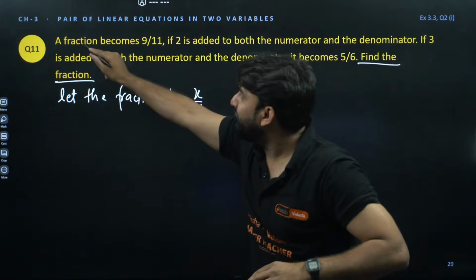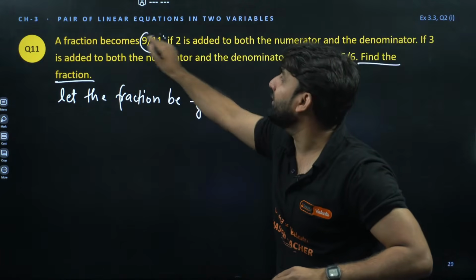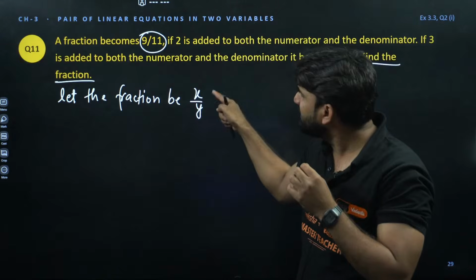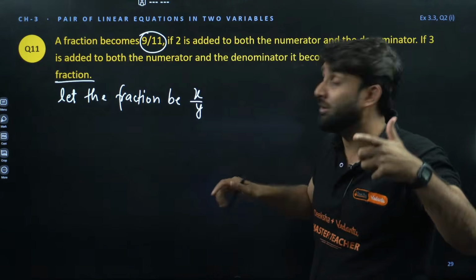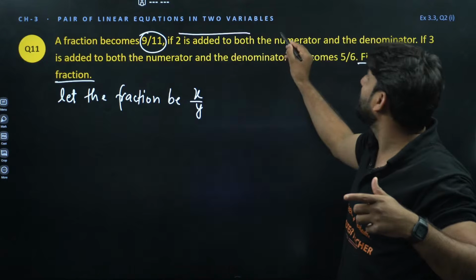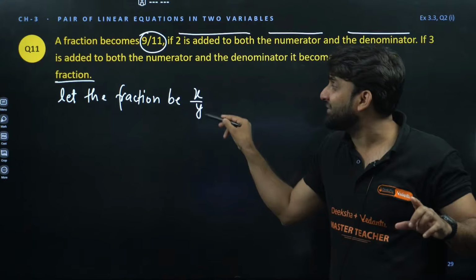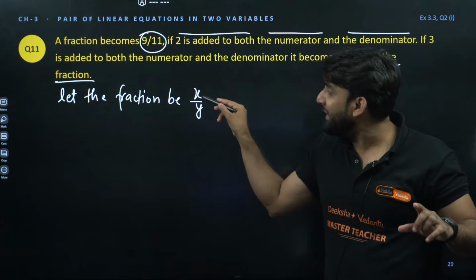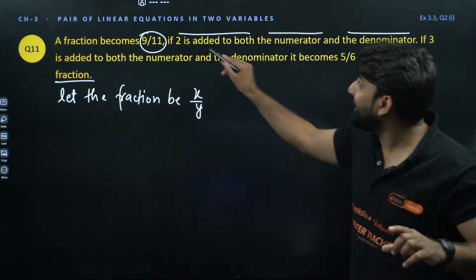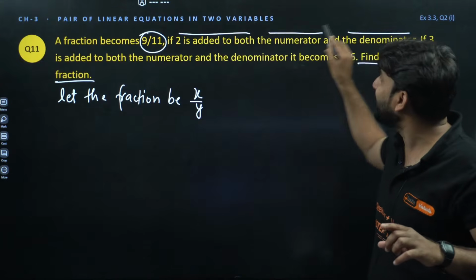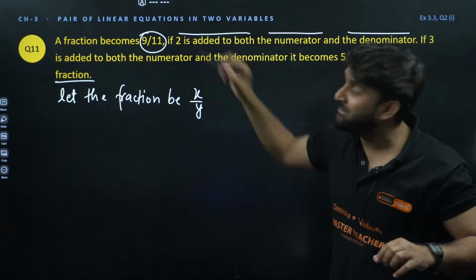Okay. So a fraction becomes 9 by 11 when 2 is added to both the numerator and denominator. Very good. If we have fraction x by y, and we are adding 2 to both numerator as well as denominator, it has become 9 by 11.